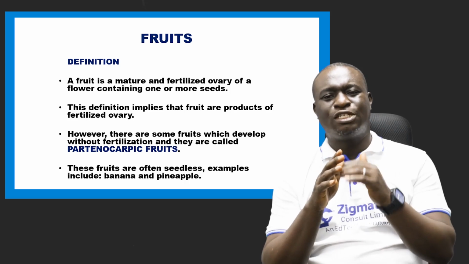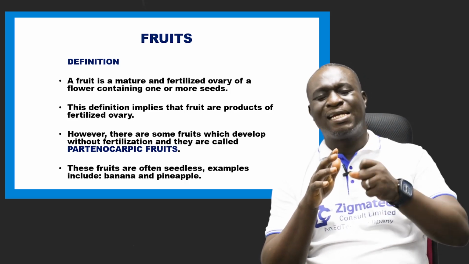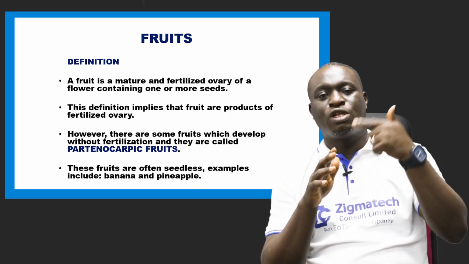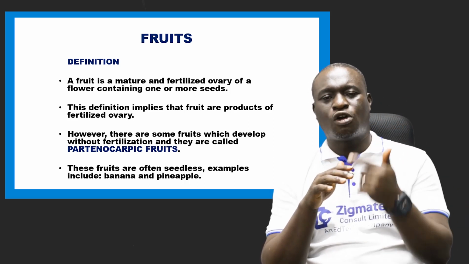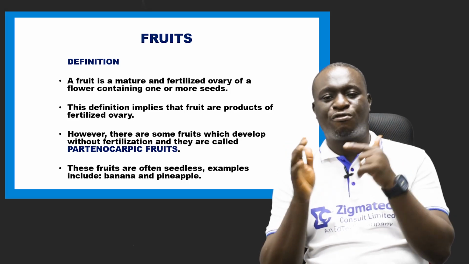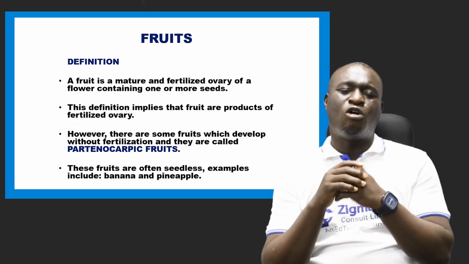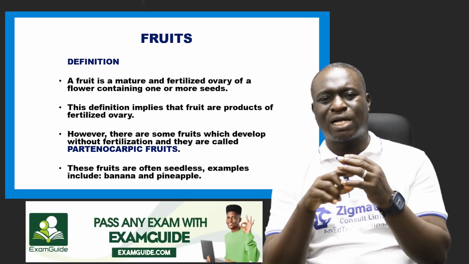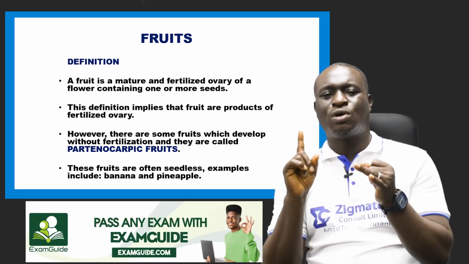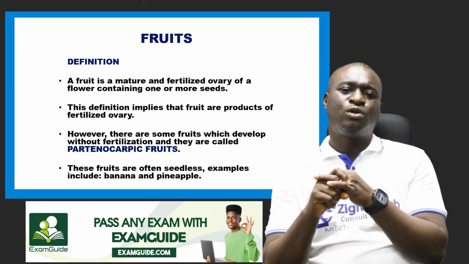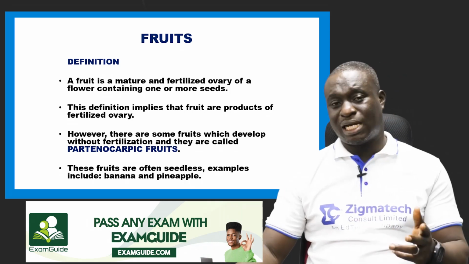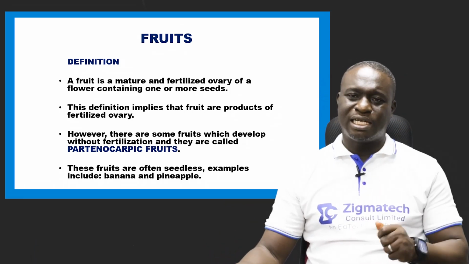Fruits that are not formed through the process of fertilization are called parthenocarpic fruits. Now, these fruits are often seedless. Examples of fruits that are parthenocarpic, we have banana, we also have pineapple. If you check them, they don't have seeds within them.